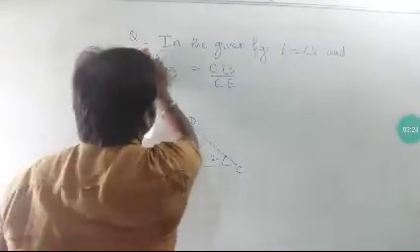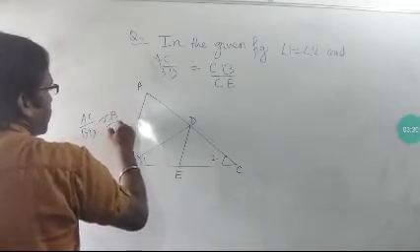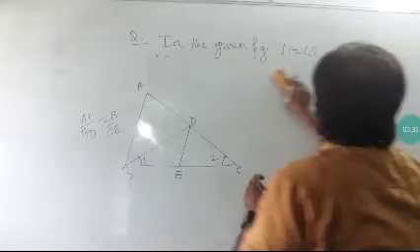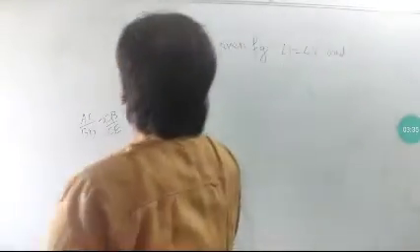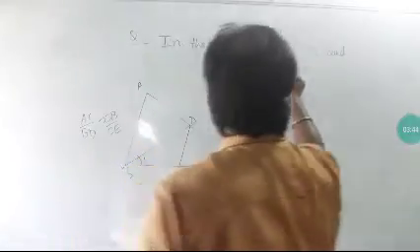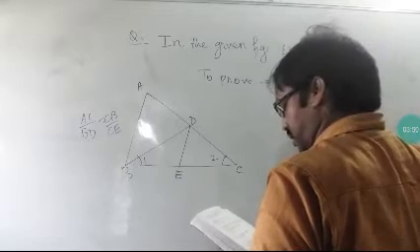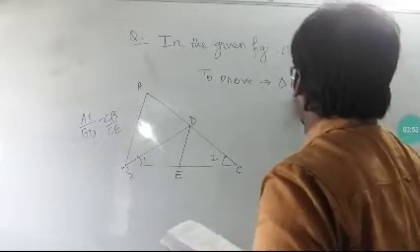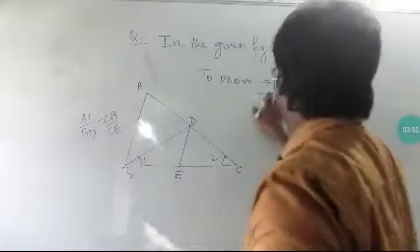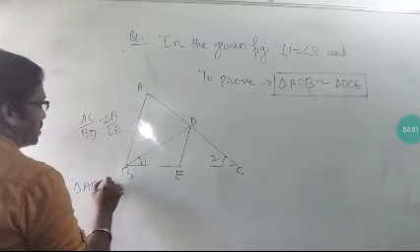Okay, now let us come to solve this question here. So what is given I will write here. It's very important. Sometimes I forget also, so it's a better habit to write down all the things given, and then what we have to prove. Let me write that also. If this is given, then what we have to prove? We have to prove that triangle ACB is similar to triangle DCE.